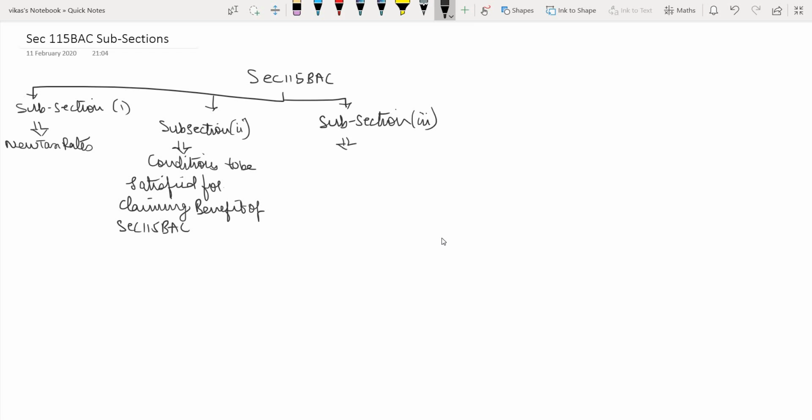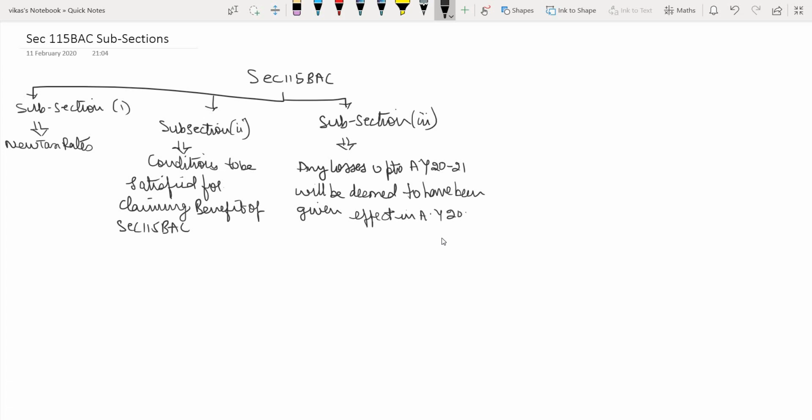Subsection 3 talks about that any losses up to assessment year 2021 will be deemed to have been given effect in assessment year 2021-2022.